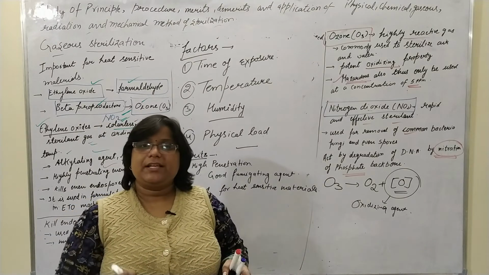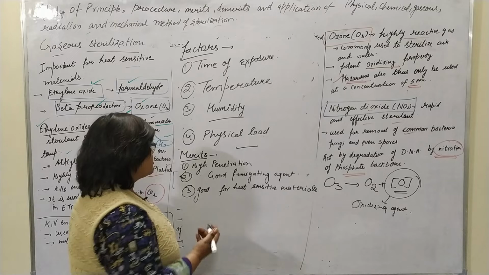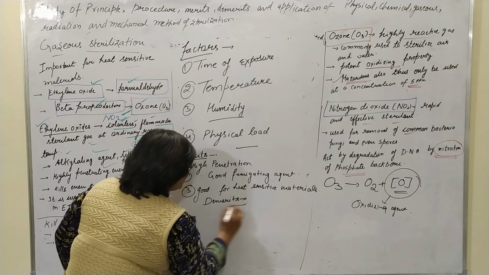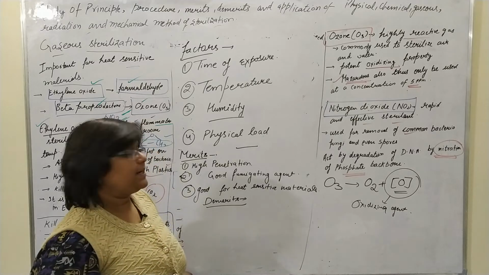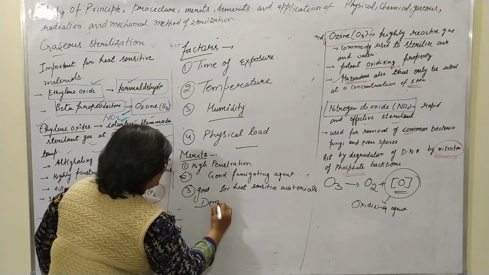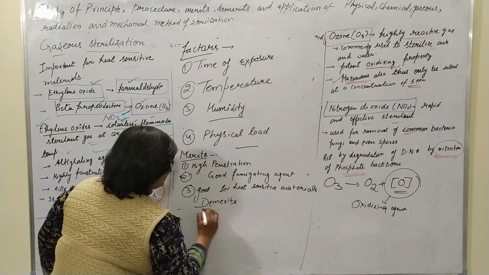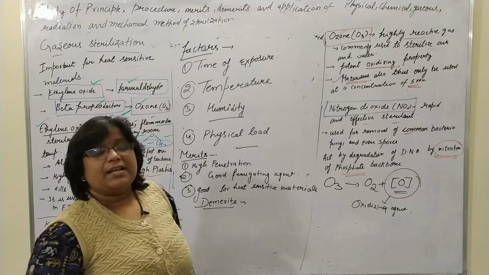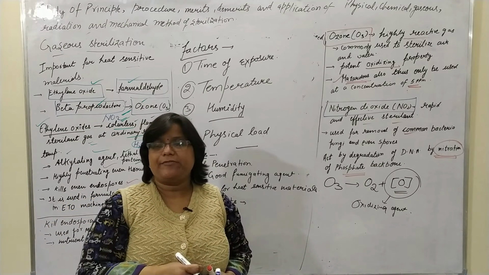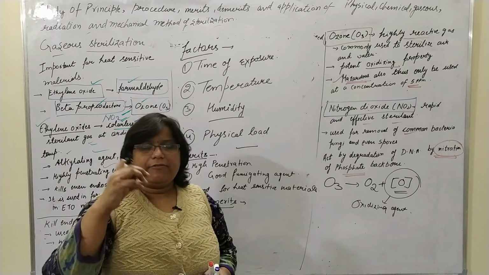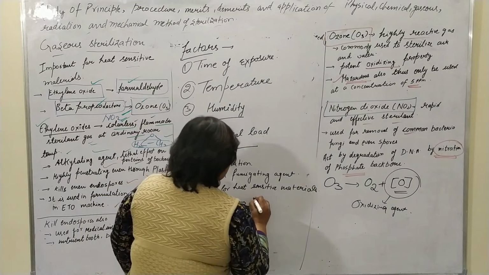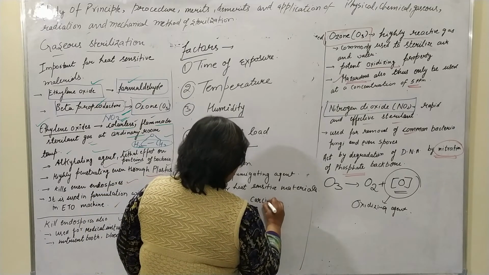These are some merits for which we prefer gaseous sterilization, but there are some demerits also, because everything has plus points as well as minus points. The demerits: first, some have carcinogenic activity, so due to that they are used to a limited extent.